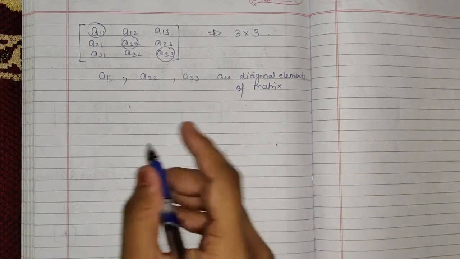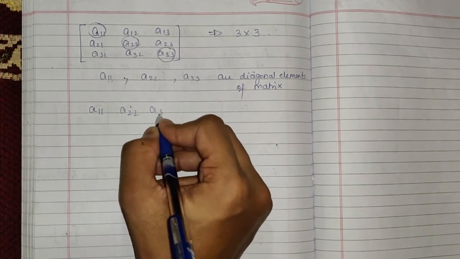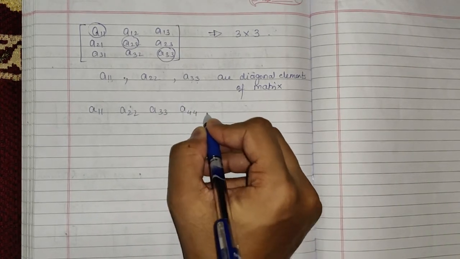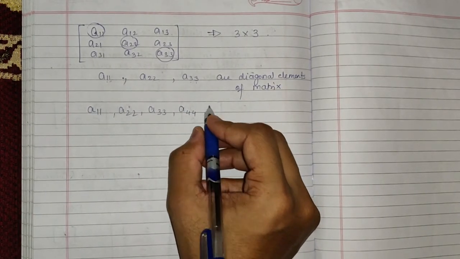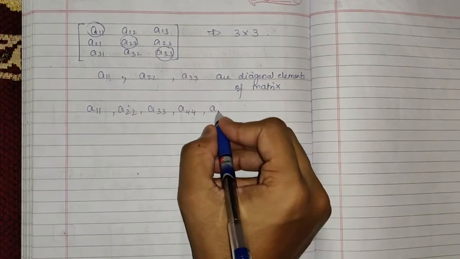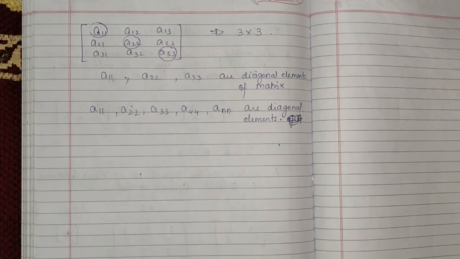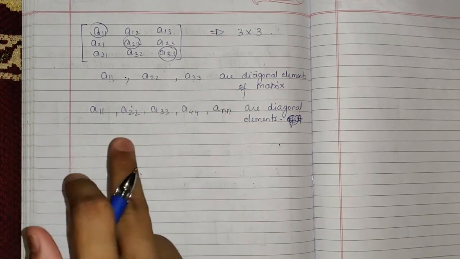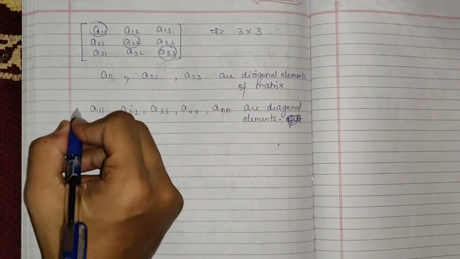So in general we can say that the elements 1, 1, 2, 2, 3, 3, 4, 4, or I can say Ann, where both n represent the same row and same column. Now you have to understand here that these diagonal elements are considered only for the square matrix. That's why I am going through the properties of the square matrix. This was property 1.